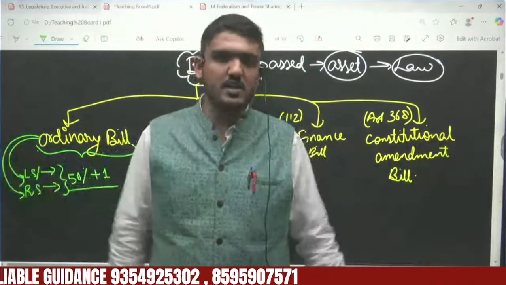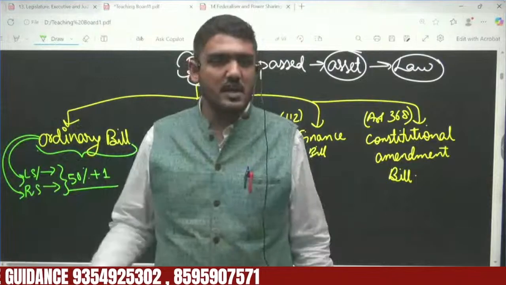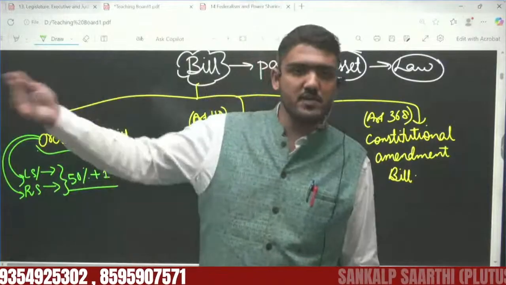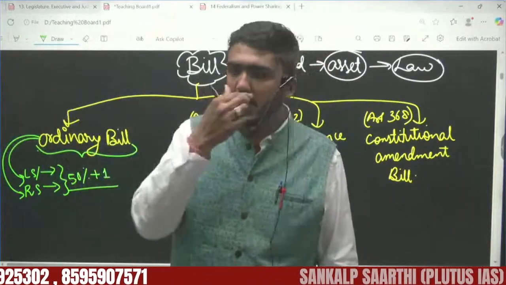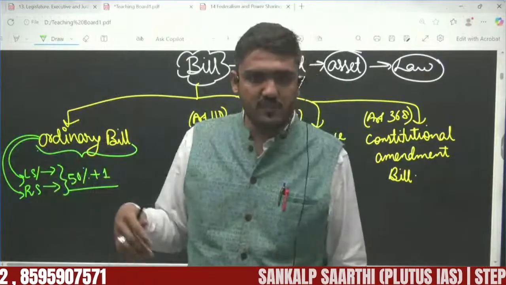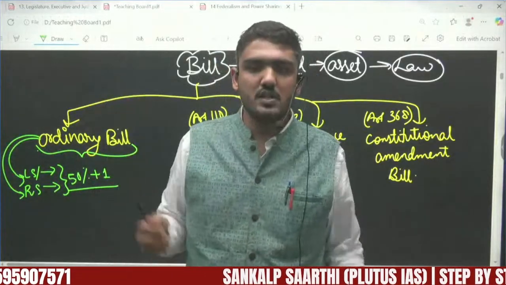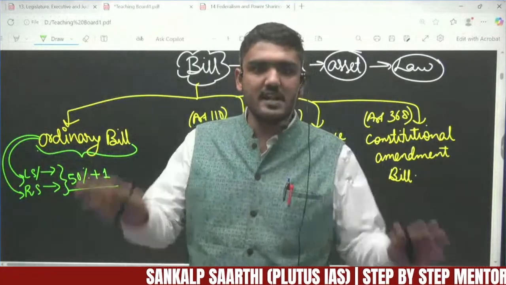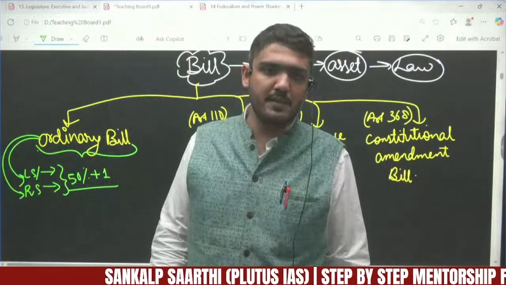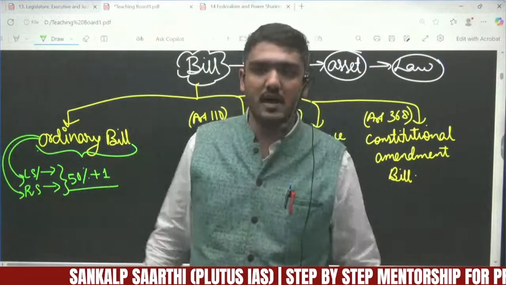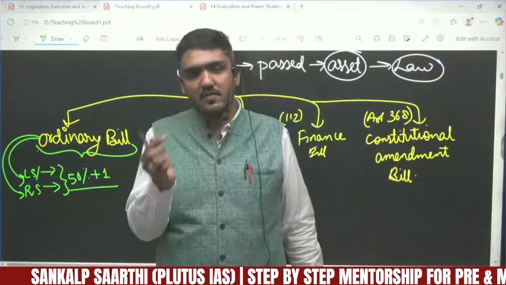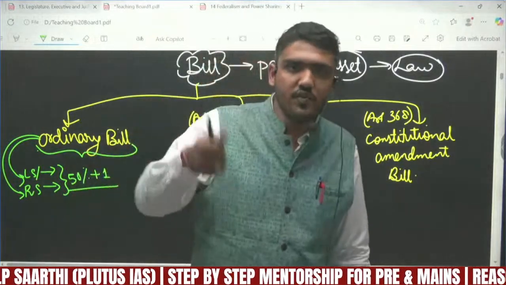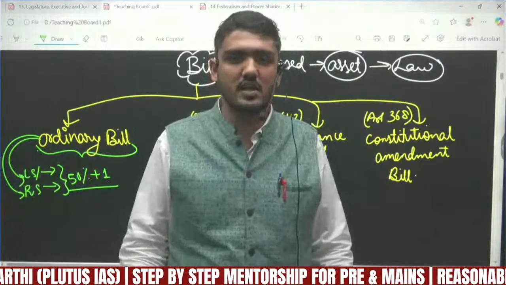Now there are 543 total members, 300 let's say from BJP, and other people are from other parties. Because BJP got 300 seats, they form the government. That means from their party come the prime minister and the council of ministers. Now a bill is introduced. An ordinary bill will require just 50% plus one vote. Let's say at that time there were 500 members inside the parliament. So to be passed in Lok Sabha, this bill will require how much? From 500, 250 votes, and one more vote is needed. If 250 members vote yes, then that's okay.